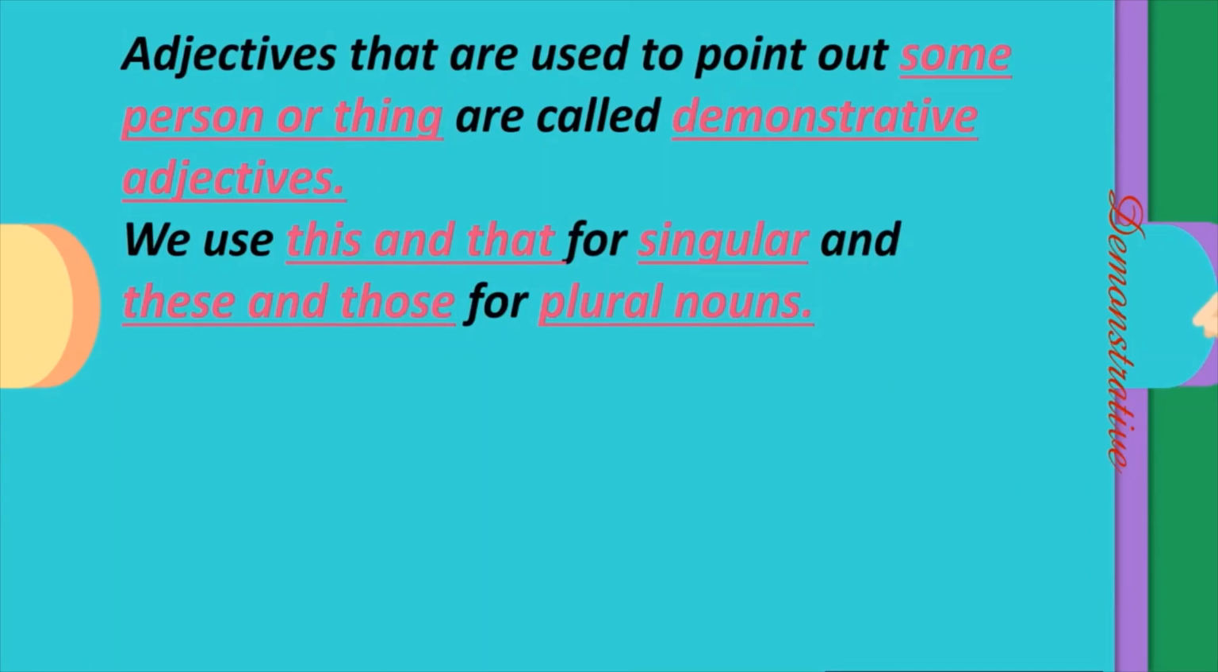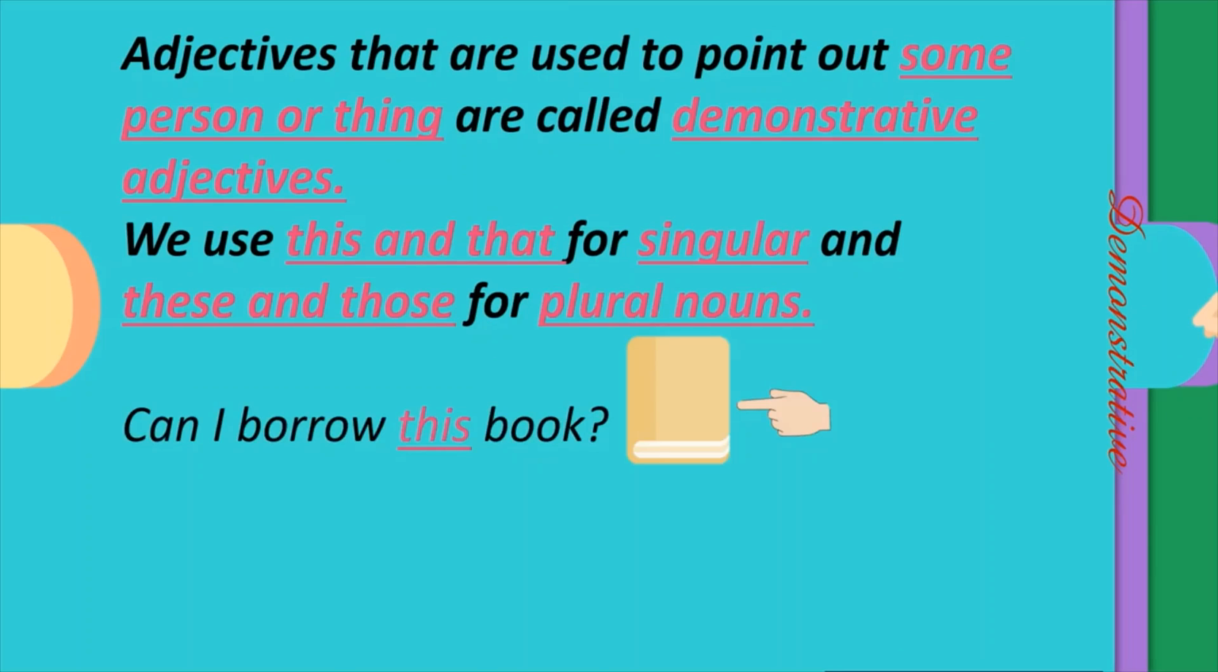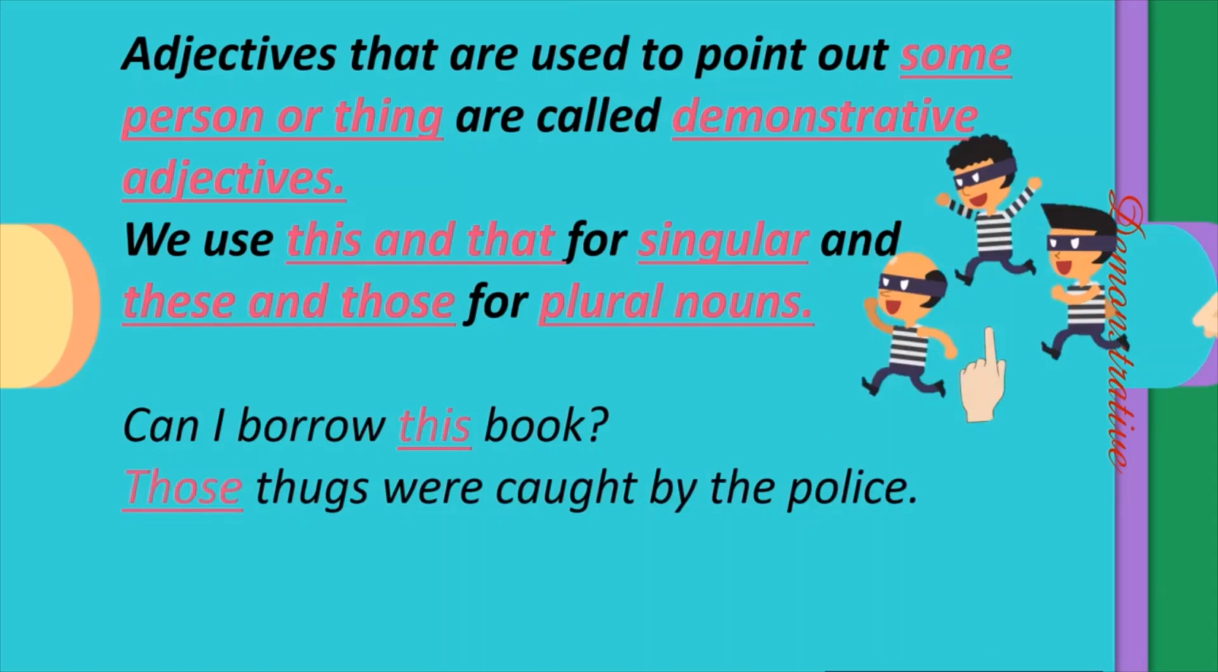Adjectives that are used to point out some person or thing are called demonstrative adjectives. We use this and that for singular and these and those for plural nouns. For example, can I borrow this book? So here we have a single book and it is also close to us. So we use the word this. Those thugs were caught by the police. So here there are many thugs and they are far from us. So we use the word those.